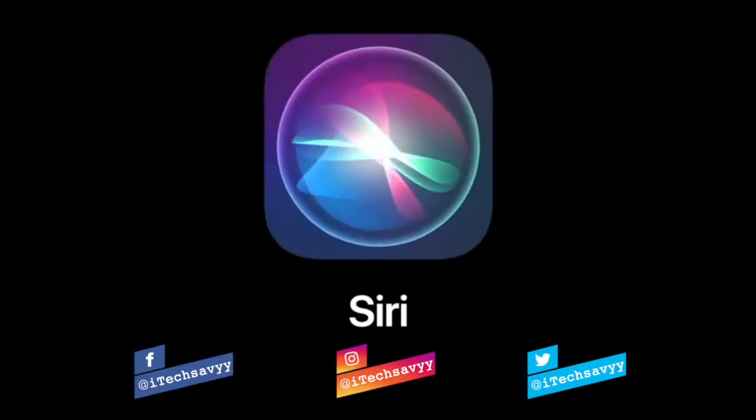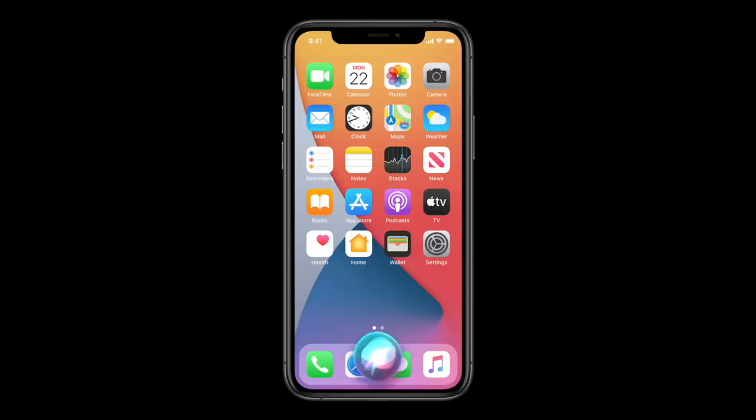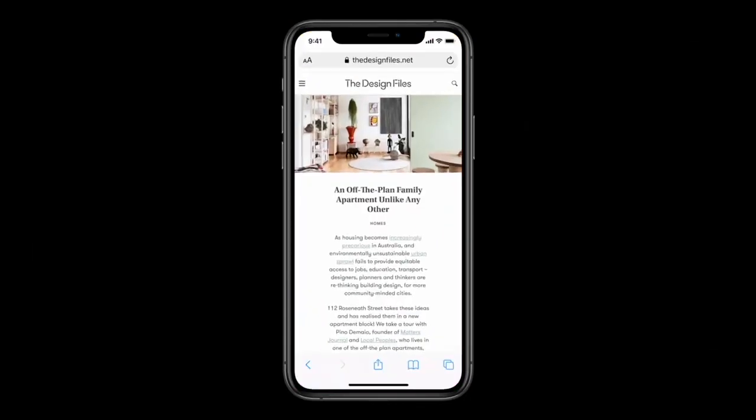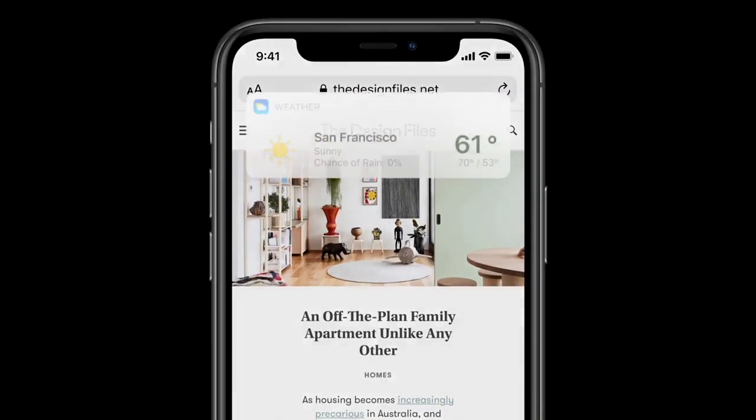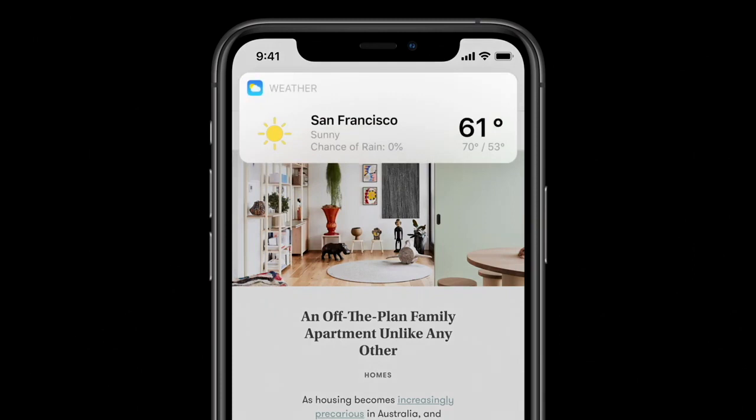Apple has decided to come up with a new Siri. This new Siri is really amazing and compact. Siri now just pops up from the bottom of your screen, unlike the older version which used to take up all your screen. Also, you can access different kinds of widgets in different apps.